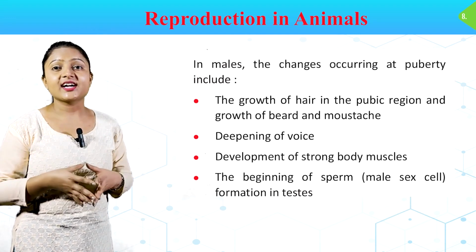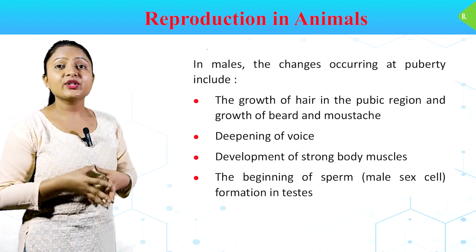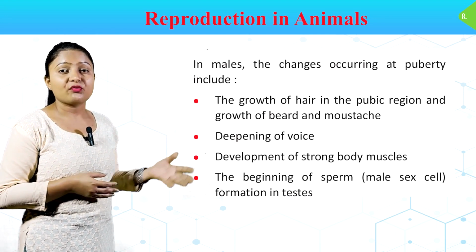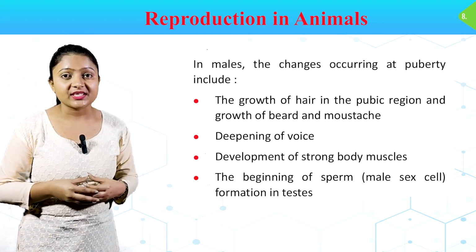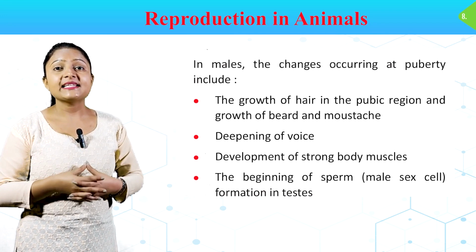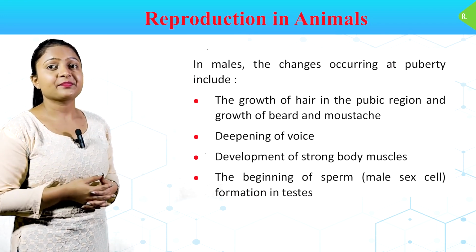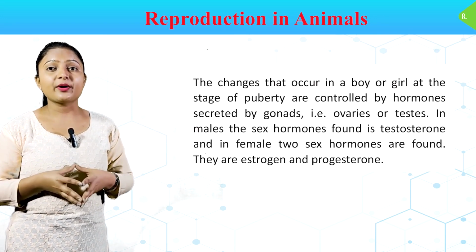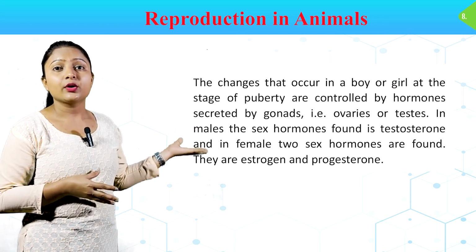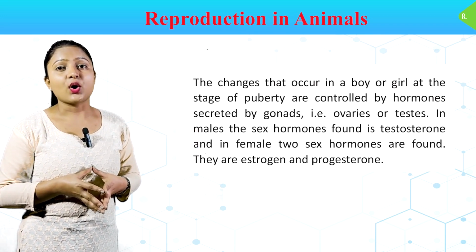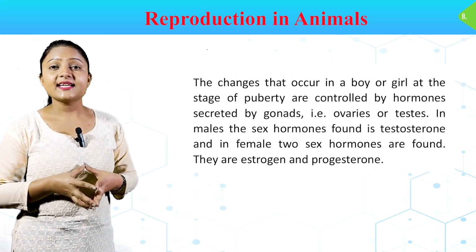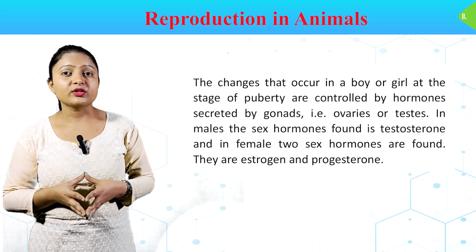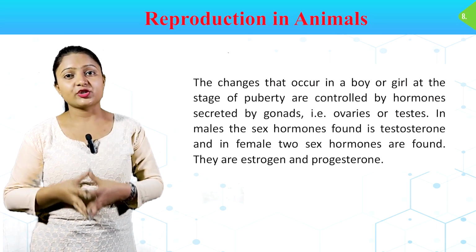In males, the changes occurring at puberty include the growth of hair in the pubic region and growth of beard and mustache, deepening of voice, development of strong body muscles, and the beginning of sperm, the male sex cell, formation in the testes. The changes that occur in a boy or a girl at the stage of puberty are controlled by hormones secreted by gonads, that is, ovaries or testes. In males, the sex hormone found is testosterone, and in females, two sex hormones are found. They are estrogen and progesterone.